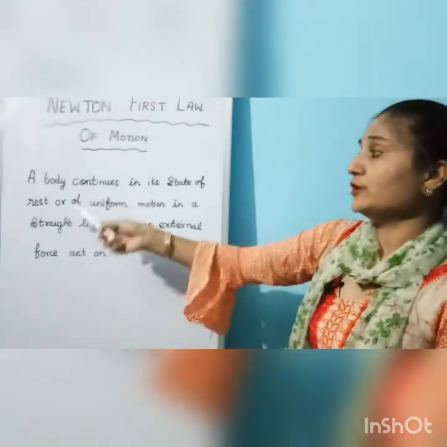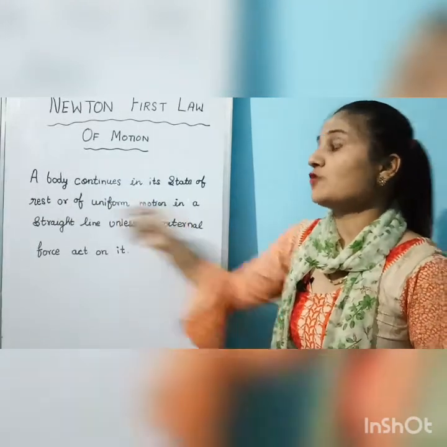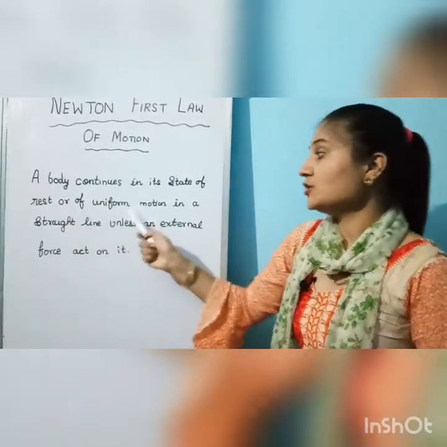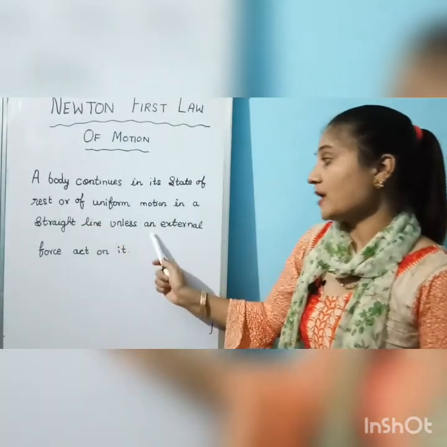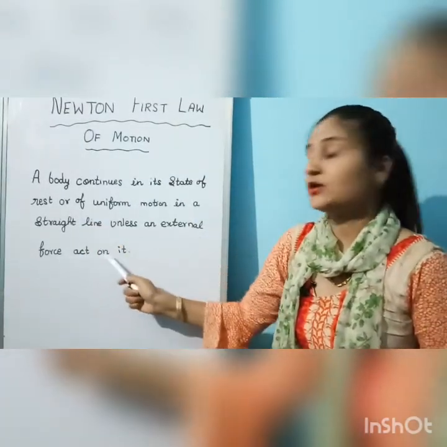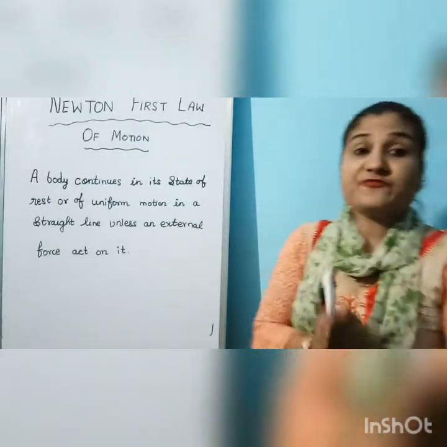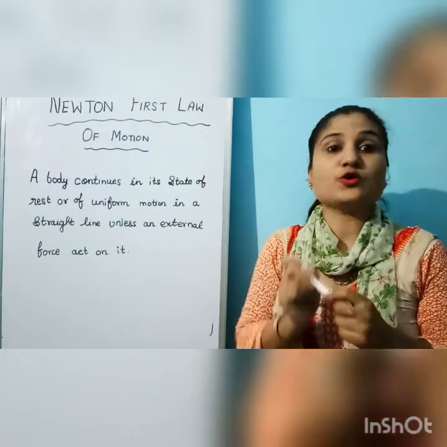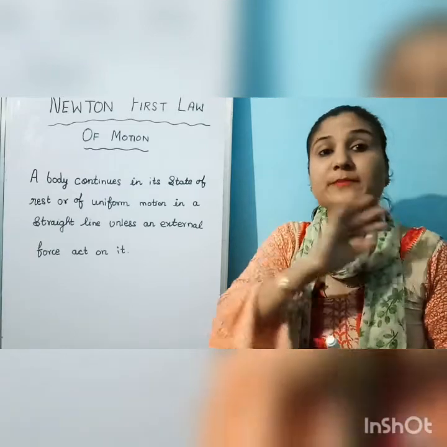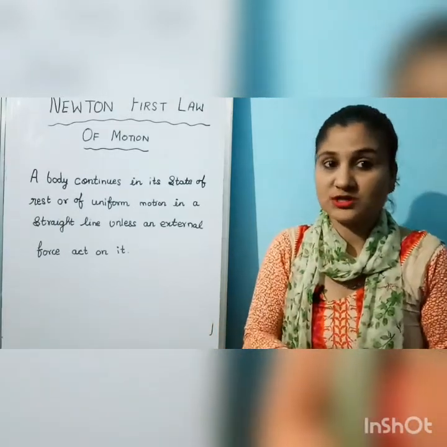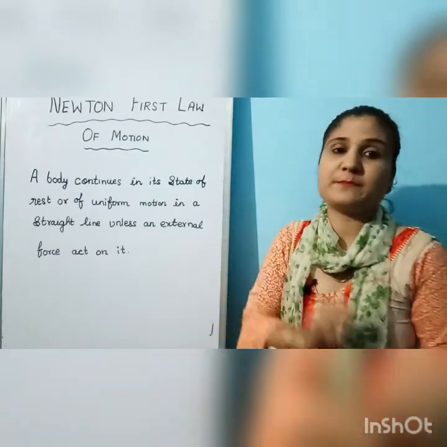So according to Newton, a body continues in its state of rest or in uniform motion in a straight line unless an external force acts on it. What does it mean? It means that if any object is in the state of rest or in the state of motion, it will remain at rest or in motion until and unless an external force is applied on it.